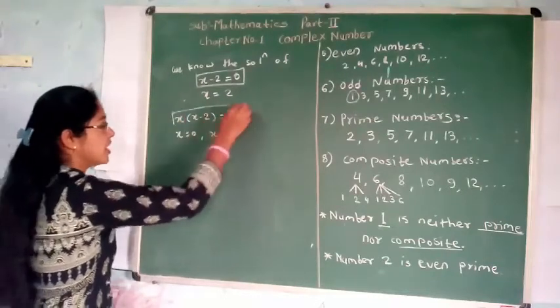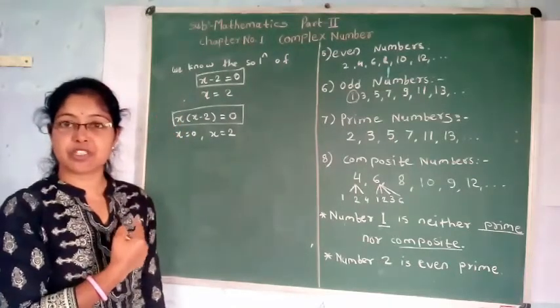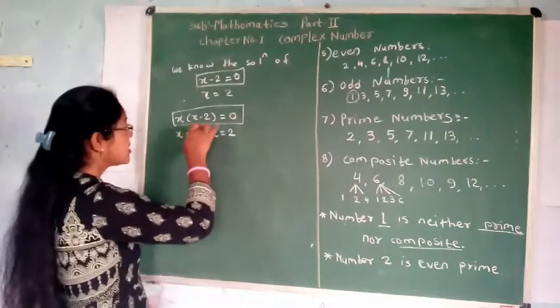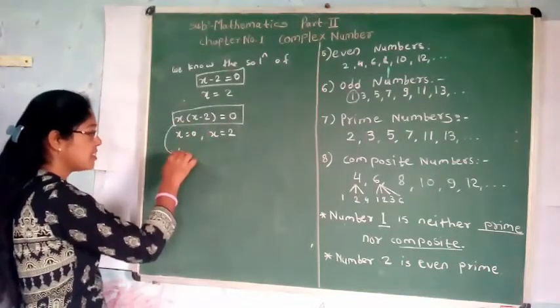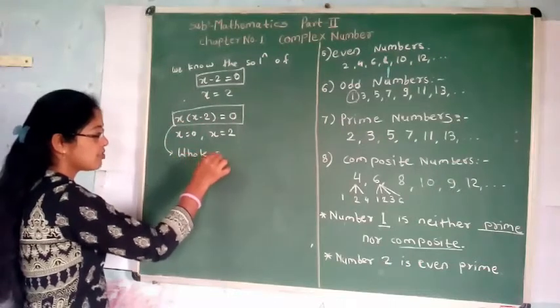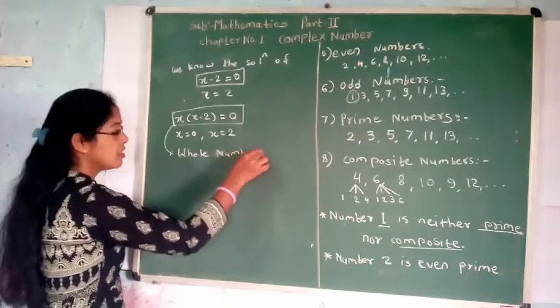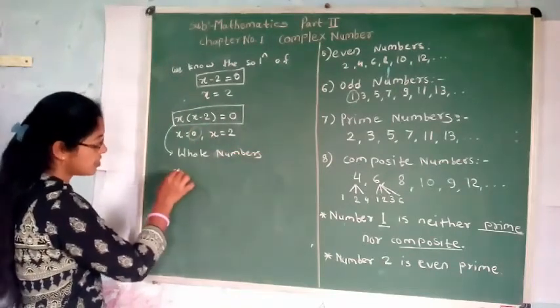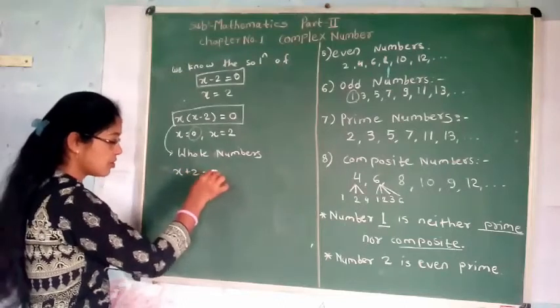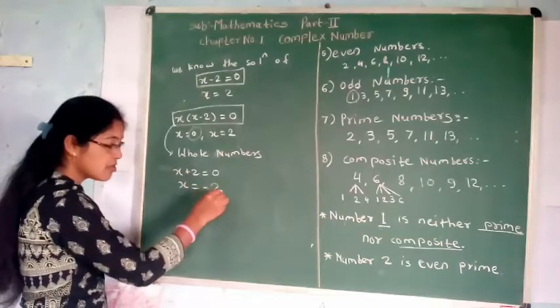This equation, x into x minus 2 is equal to 0, has a solution in the set of whole numbers. Okay. Then now consider the equation x plus 2 is equal to 0. Then x is equal to minus 2.